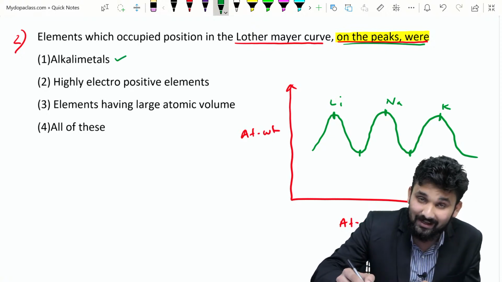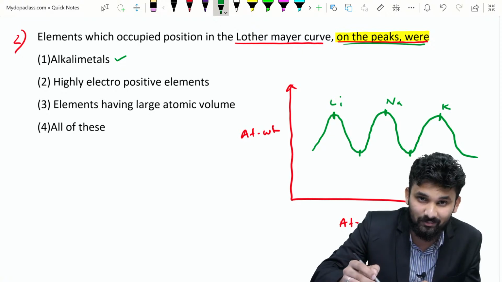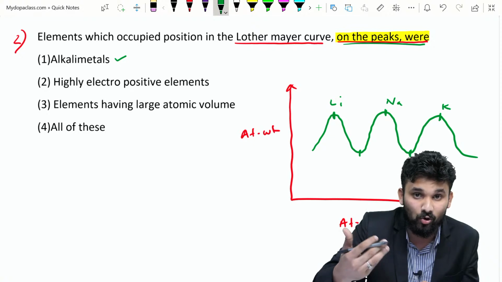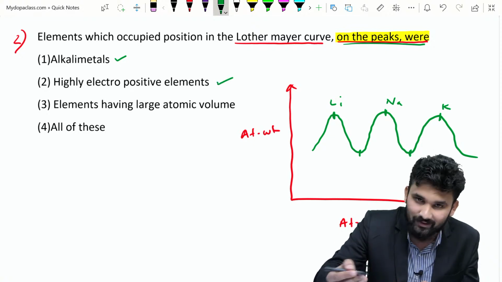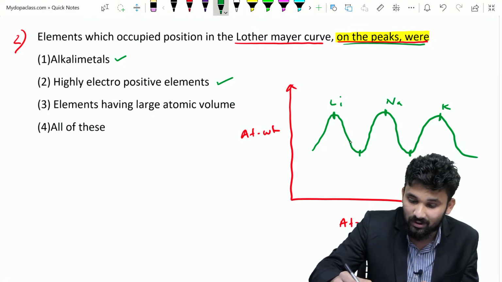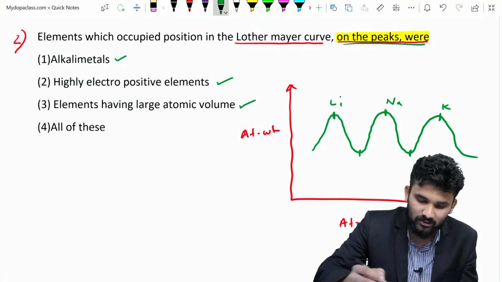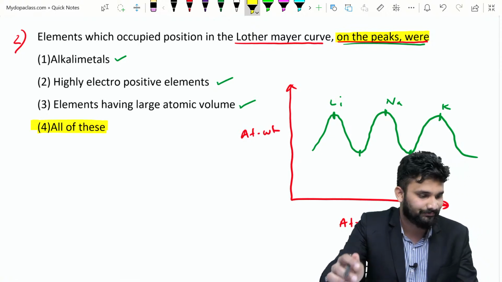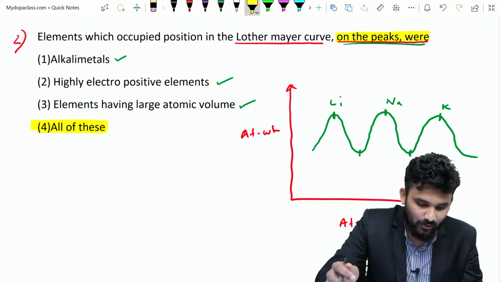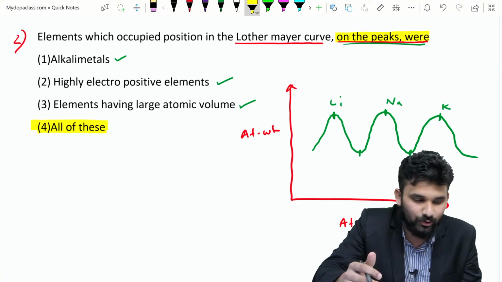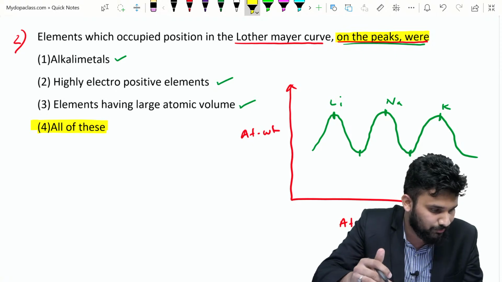We know that alkali metals are highly electropositive elements because they contain only one electron in their valence shell, so they lose the electron, so they are electropositive elements. That is also correct. Elements having large atomic volume, because they have large atomic volume. This is also correct. So option 4 is the right answer. Are you okay? If you have any doubt, you can ask the question in your comment box.